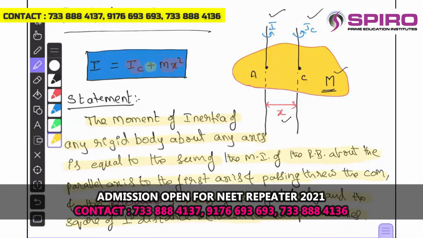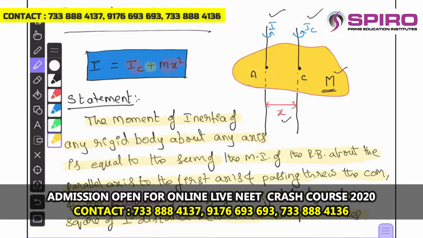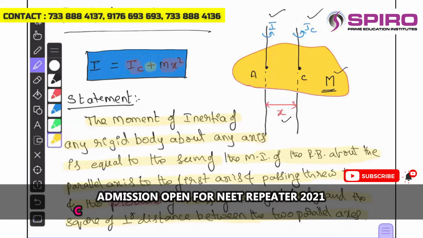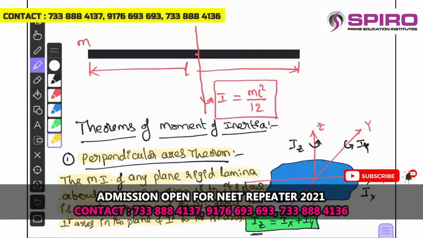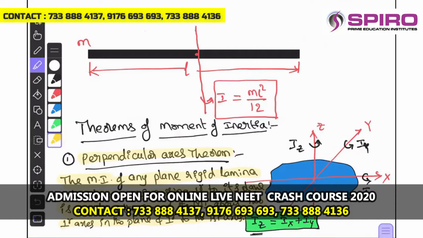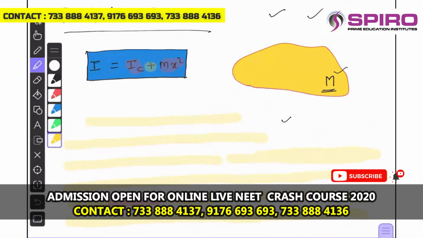If you understand this statement, you can find the moment of inertia of different bodies about any other axis by applying these two theorems, the perpendicular axis theorem and the parallel axis theorem.